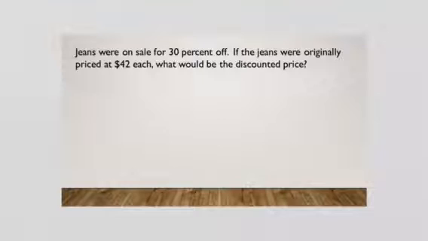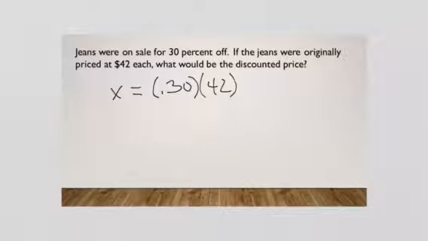Now our last problem, jeans were on sale for 30% off. If the jeans were originally priced at $42, what would be the discounted price? So we're trying to find out what part we discount first, and we're going to multiply 30% times 42. So we'll do 0.30 times 42, and we get x equals $12.60. Remember, if you're using a calculator and you get 12.6, turn that into money. Make it look like money, $12.60.